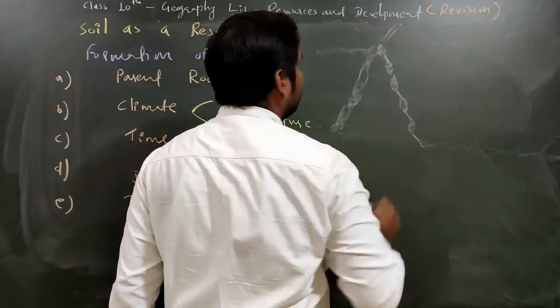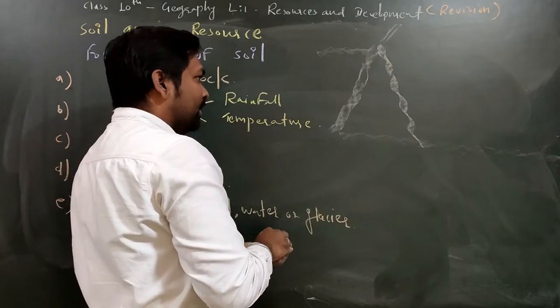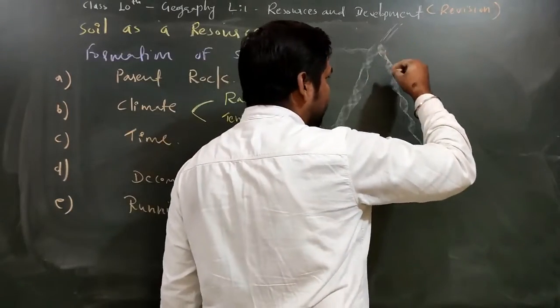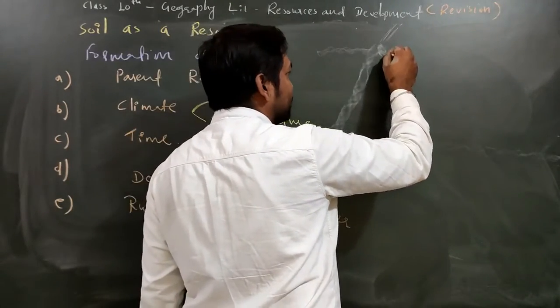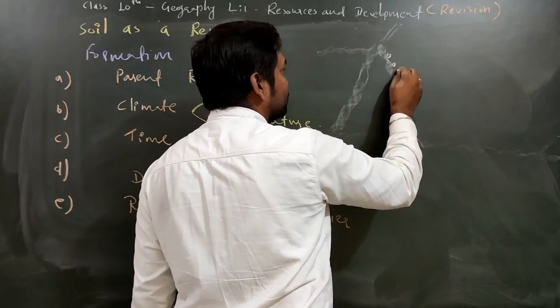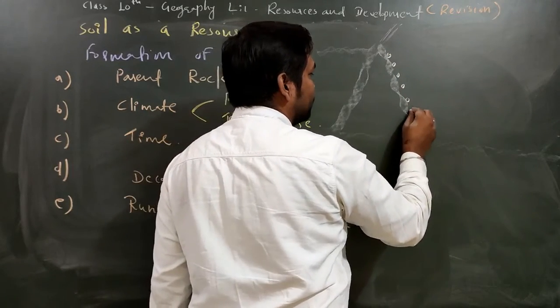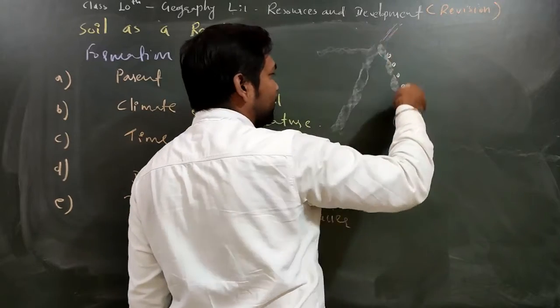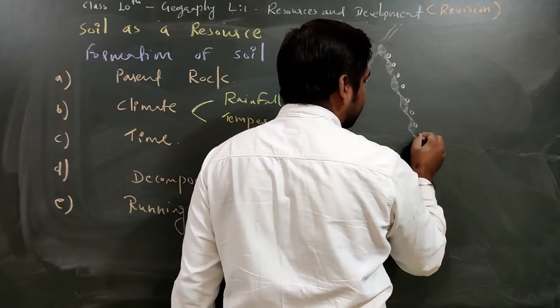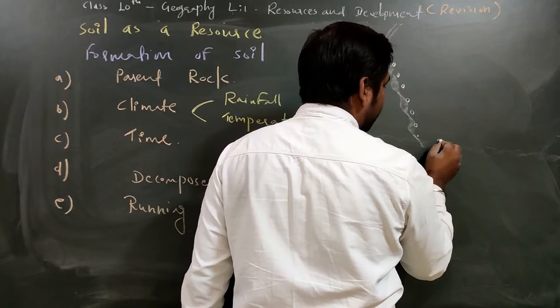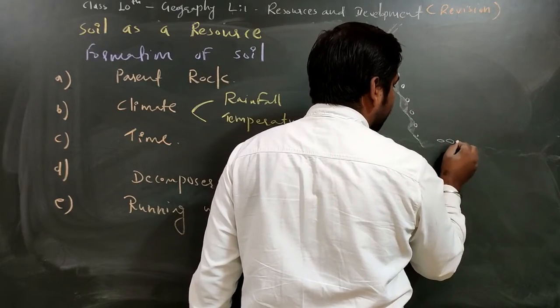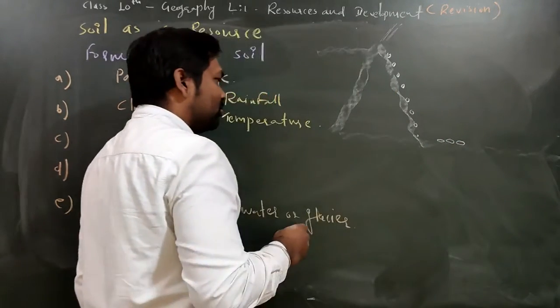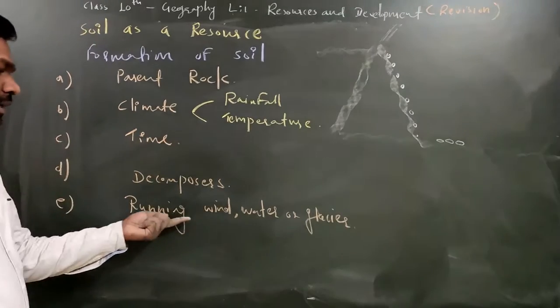Because of that, this particular rock is breaking into pieces. These rock pieces are coming down because of the running water, wind, and glacier, and they are accumulating here. So by the passage of time, the role of wind, water, and glacier is clear to all of you.